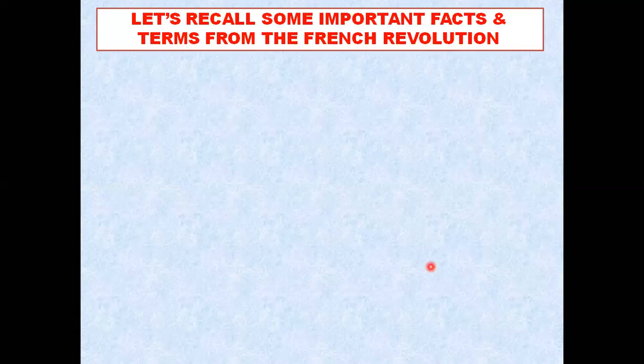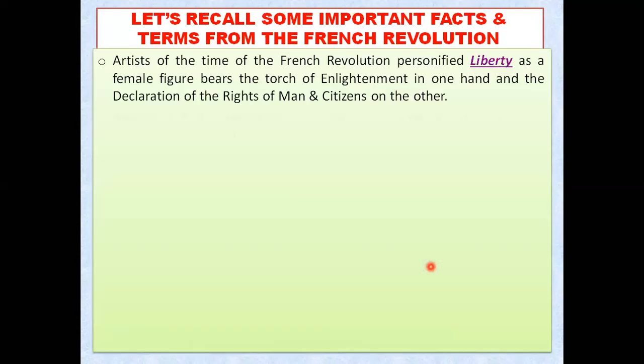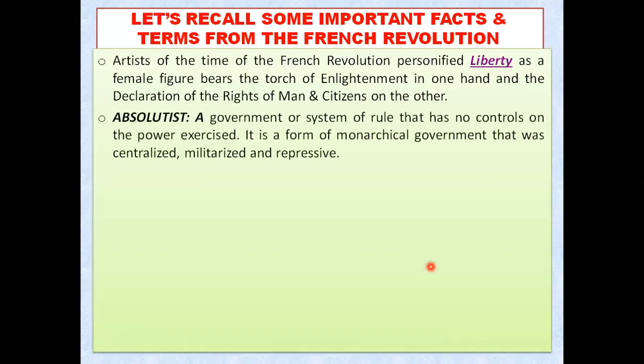We have to go through a few new terms, which are really quite important for all of us, and they are going to help us in this chapter later on. So what are those terms? Let us go through. You might have also seen that people have personified liberty as a female figure. Let me show you that image also, my dear students. You might have seen it while learning that particular French chapter.